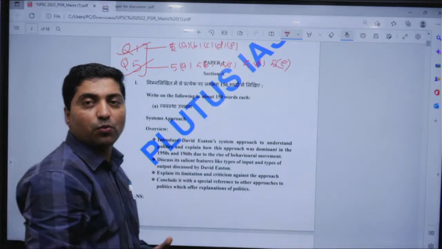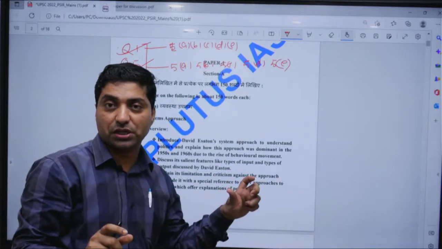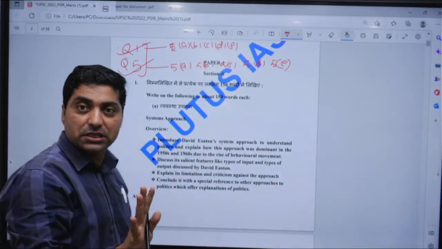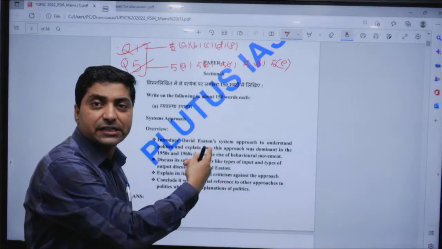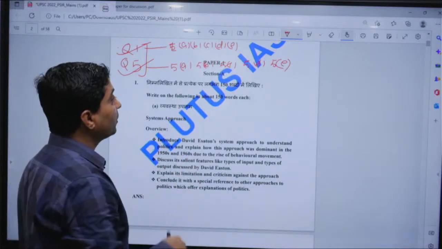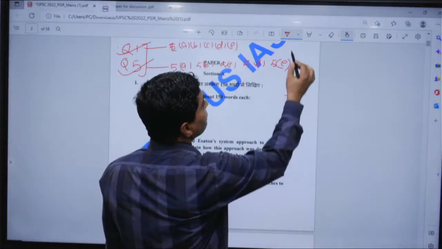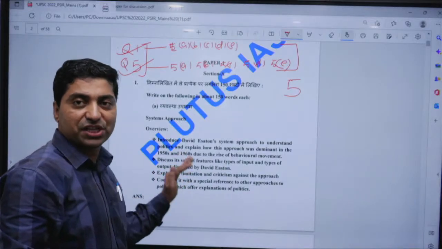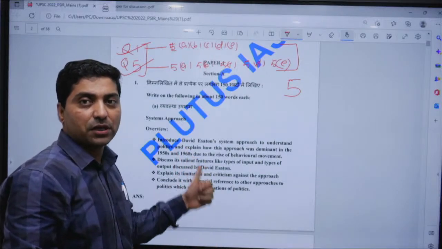Apart from this, one has to attempt 3 more questions, and at least one question from either of the sides. So you have 6 more questions. One should attempt 2 from that side and 1 from the other. Total you have to attempt 5 questions. Two are mandatory, and 3 more: either 2 from section A and 1 from section B, or 2 from section B and 1 from section A.